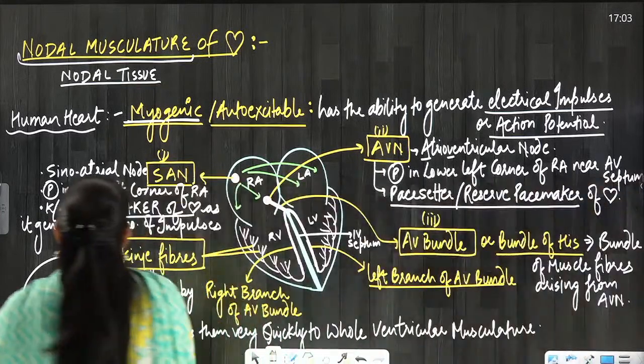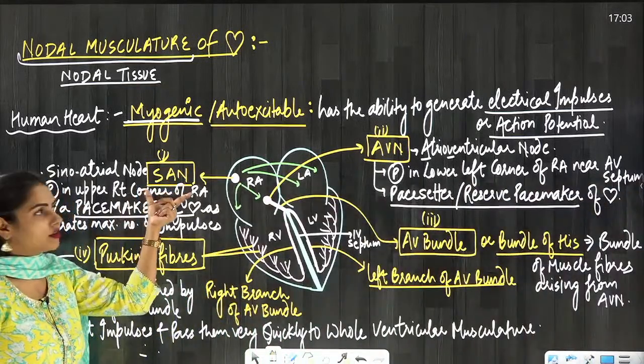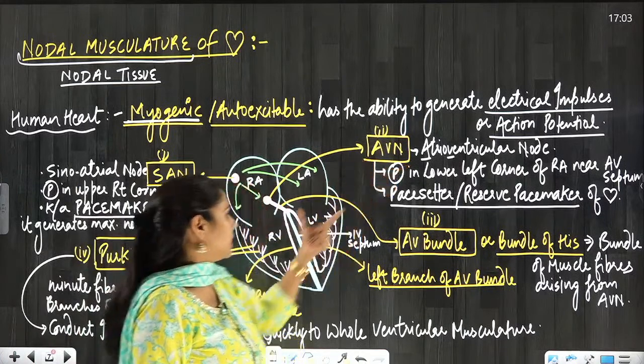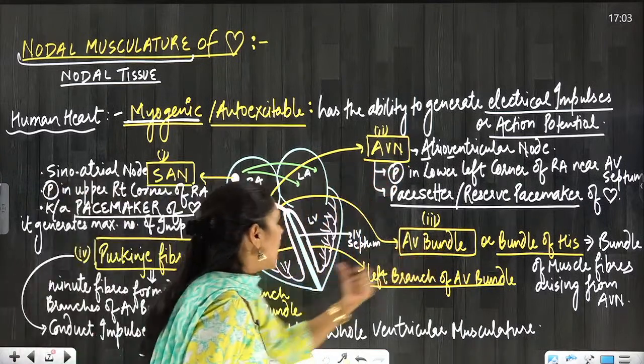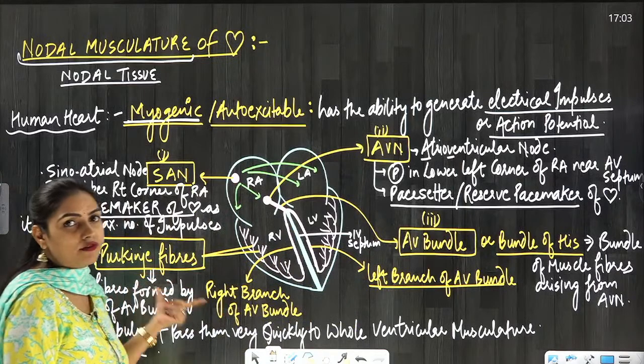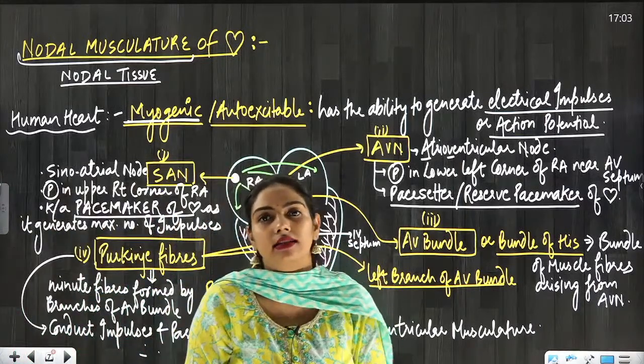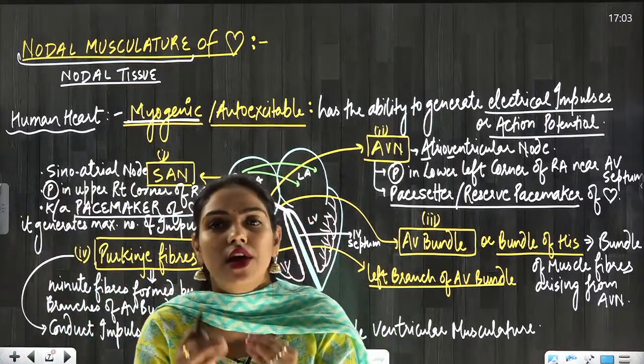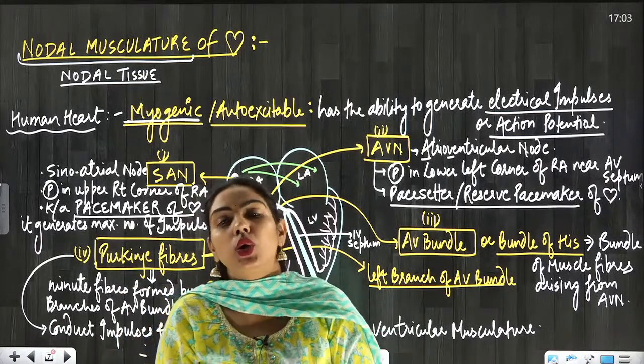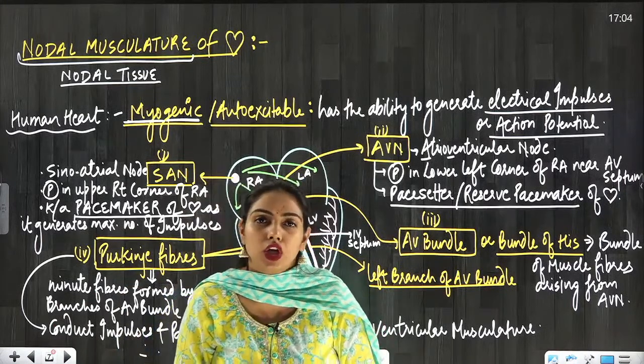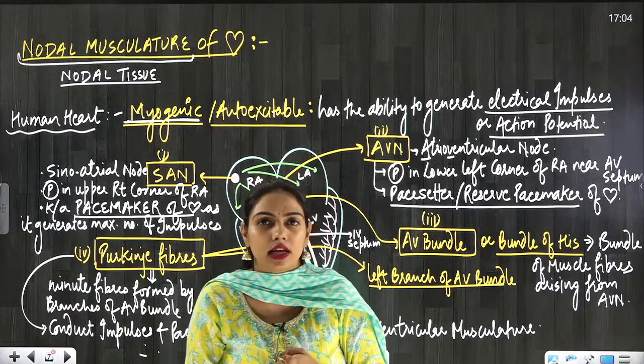All right everyone, so we have talked about SAN, AVN, the AV bundle, and then Purkinje fibers. All these are the specialized muscles which are termed the nodal musculature of the heart. So I hope nodal musculature is clear to everyone.